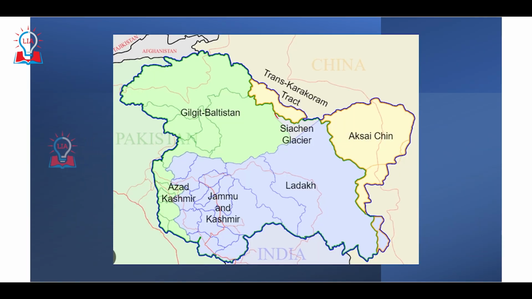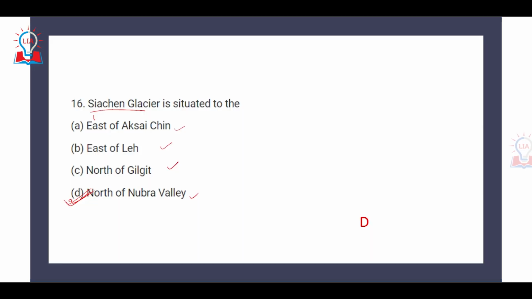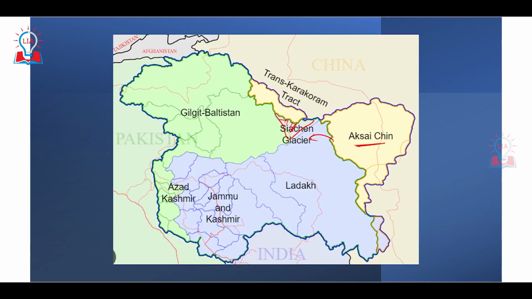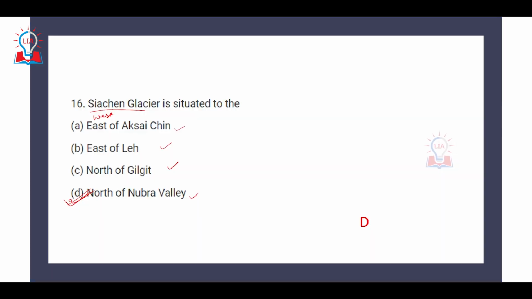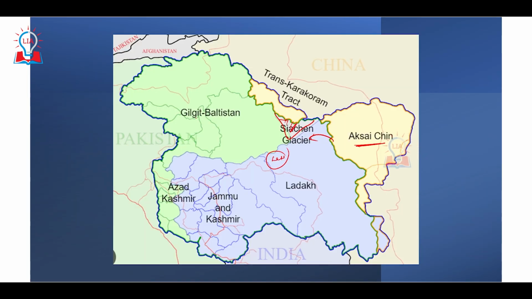If we look at the map of India, this is where the Siachen glacier is located. Now Aksai Chin: Siachen glacier is situated not to the east but to the west of Aksai Chin. Leh region is somewhere around here. So again, Siachen glacier is situated to the north of Leh, not the east of Leh. North of Gilgit again is incorrect, because Gilgit-Baltistan is this region, so Siachen is situated to the east of Gilgit.